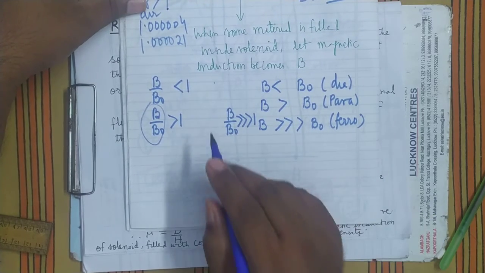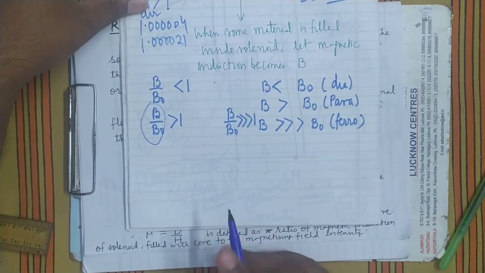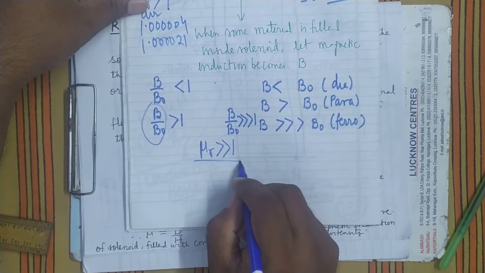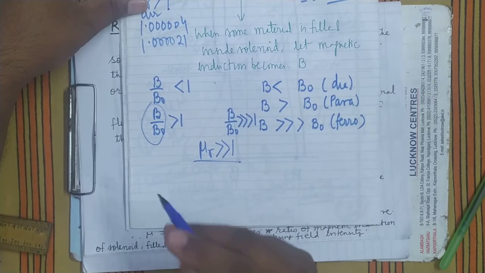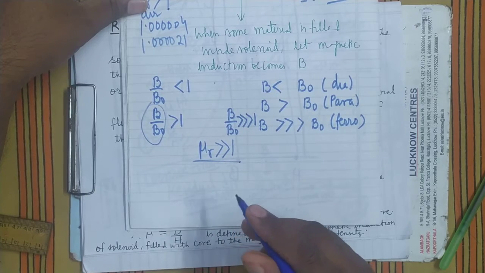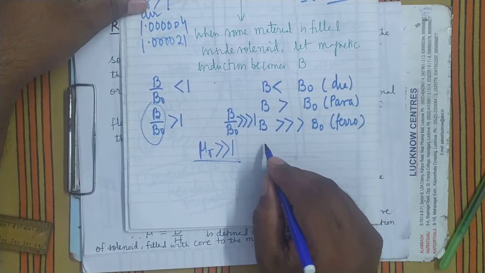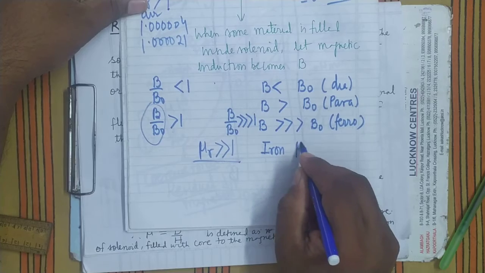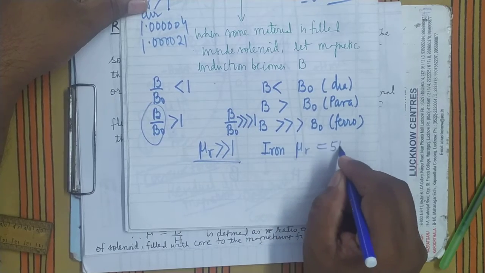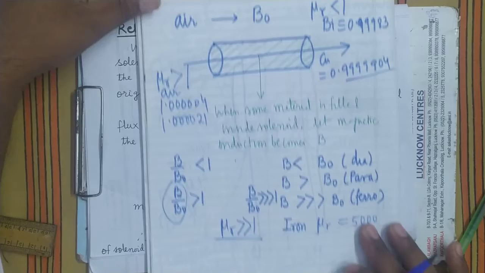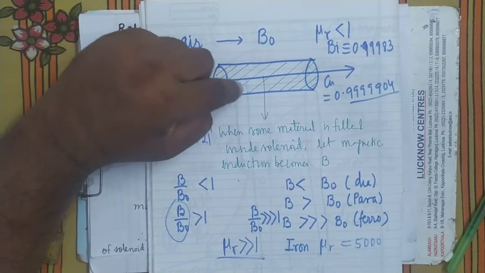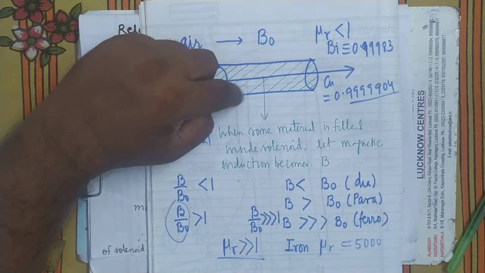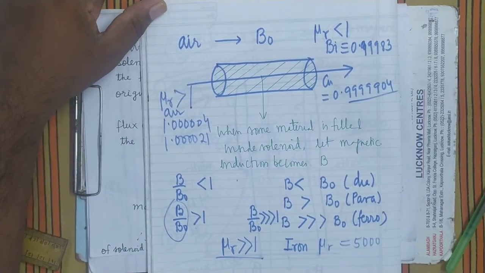But if you see the ferromagnetic material, here mu r is highly positive. It is much greater than 1. In iron, nickel and cobalt, you will find that in iron the value of mu r is nearly 5000. What does it mean? Suppose there is a magnetic field of 1 Gauss in the air.